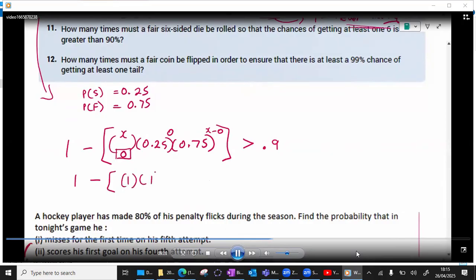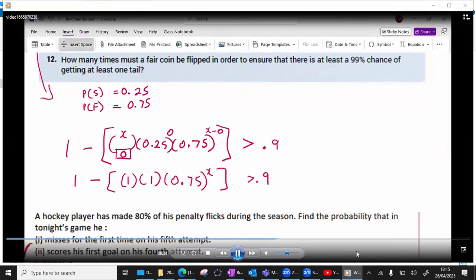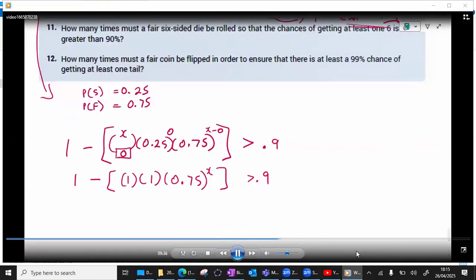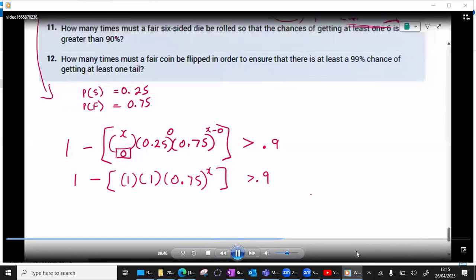Anything to the power of 0 is 1. Now, X choose 0 is just 1, so what we're actually left with is 0.75 to the power of X for the moment. Now, we want to tidy this up a little bit further. As I said, at the time I didn't actually do this question with you because we hadn't done logs. Why am I suddenly going on about logs? You might be sitting there thinking, I would never have known this was logs. Well, you would now in a second because watch what happens here. So that's 1 times 1 times this, so that's going to be 0.75 to the power of x.